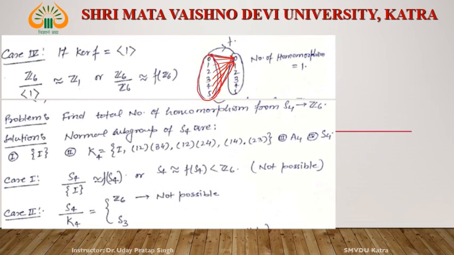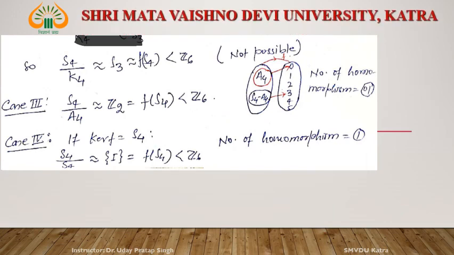Okay, similarly, you have to find the number of homomorphisms from S4 to Z6. Okay, what are the normal subgroups of S4? I, K4, A4 and S4. Okay, the procedure is the same. See, this is how you can count the number of homomorphisms from here, right?